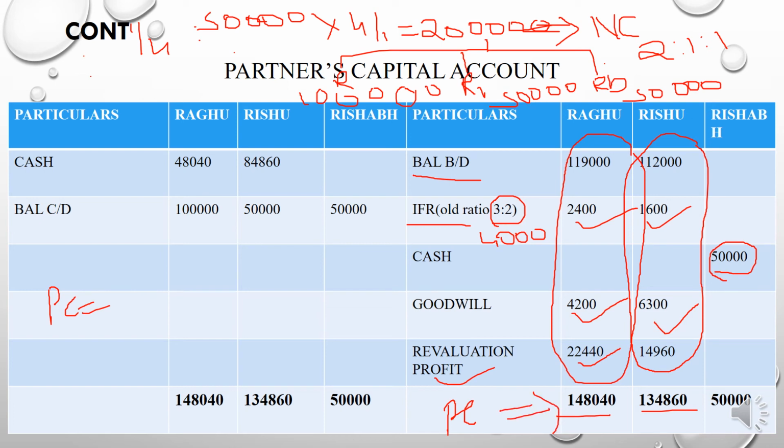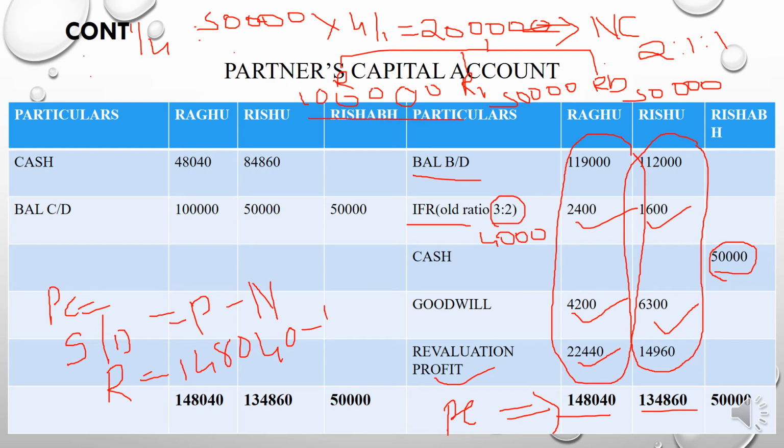Here the next step is to find out whether it is surplus or deficit. How do we calculate surplus or deficit? Yes, present capital minus new capital. Take the partner Regu first. Present capital is 1,48,040 minus the new capital, which is 1 lakh. And for Rishu, what is his present capital here?